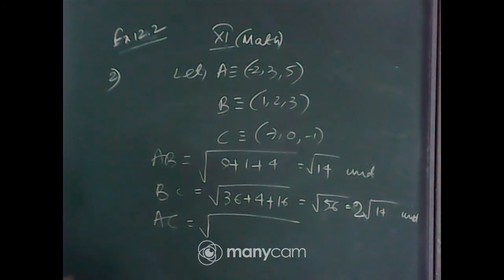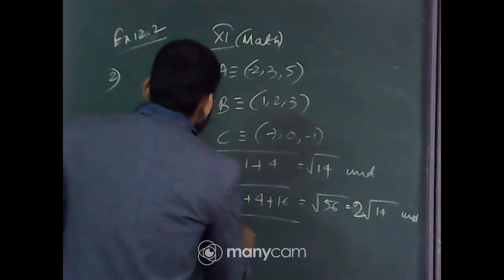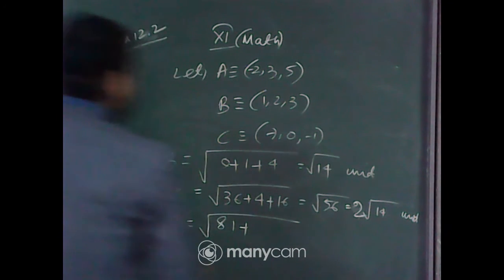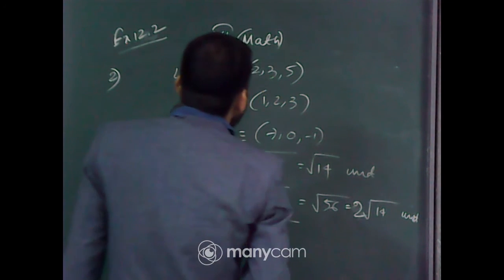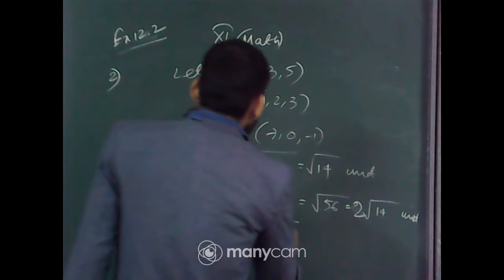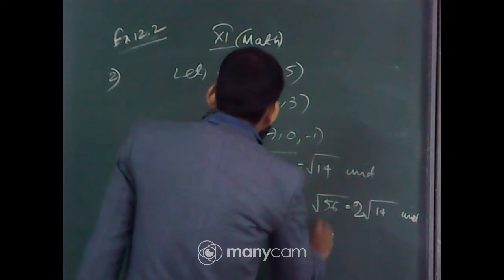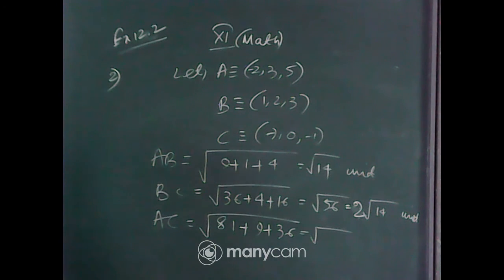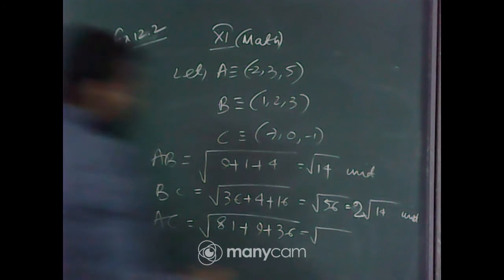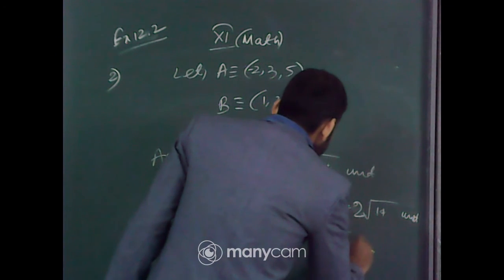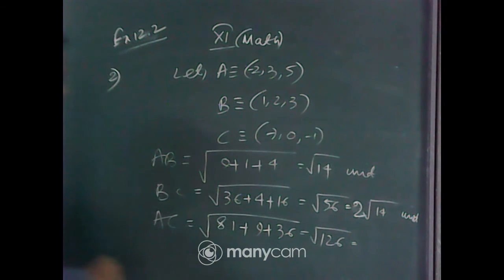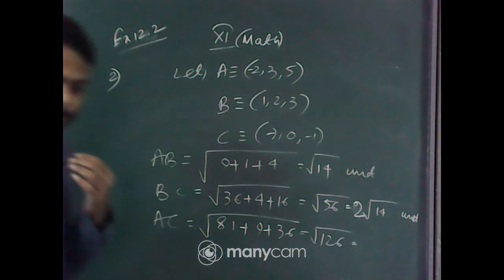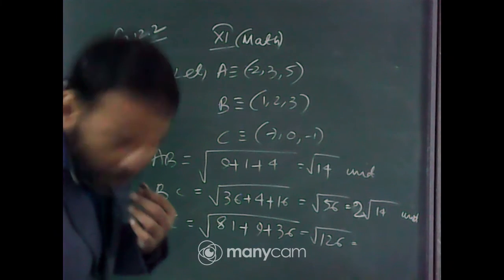Minus 2 minus 7 whole square, that is 81, plus 3 minus 0 whole square, that is 9, plus 5 minus 1 minus 1, 6 whole square, that is 36. So root under 81 plus 9, 90, plus 36, that is root under 126. Yes, root 56, very good.